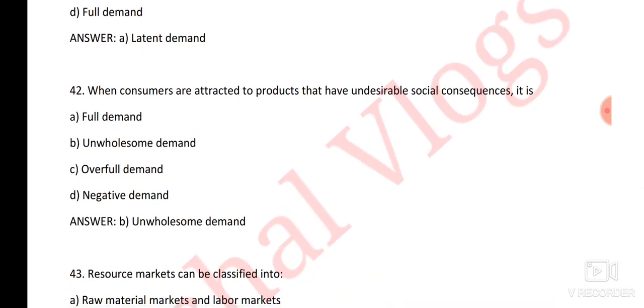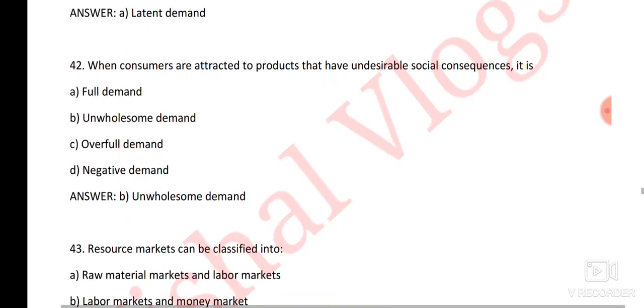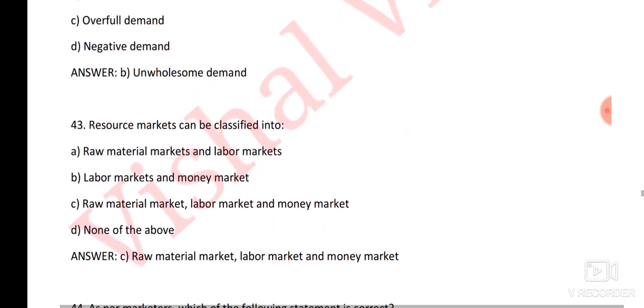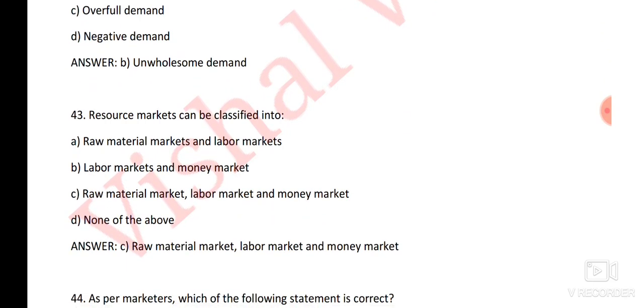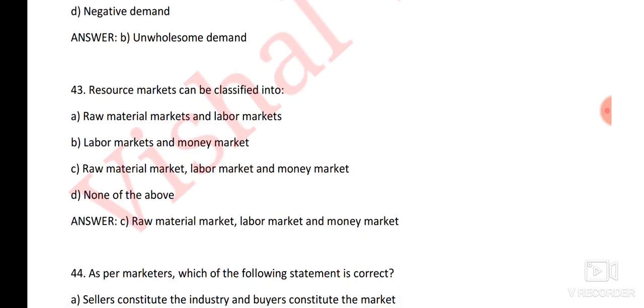Next question, when consumers are attracted to products that have undesirable social consequences, it is. Here the right answer is unwholesome demand. Next question is, resource markets can be classified into. Here the right answer is option number C, raw material market, labor market and money market.